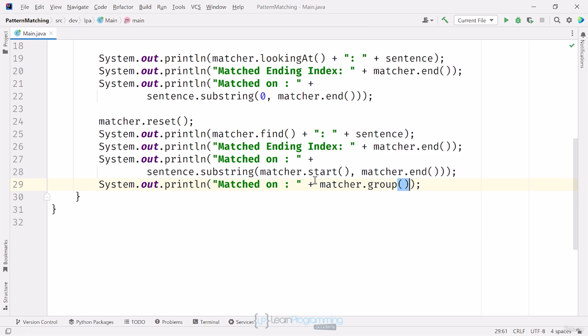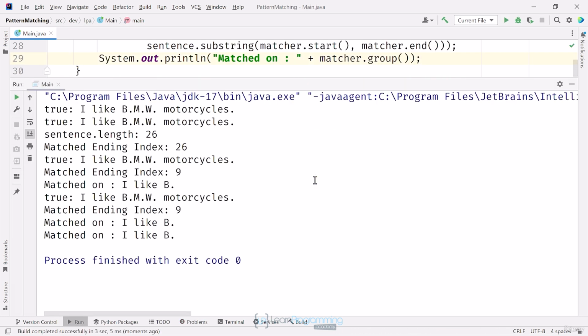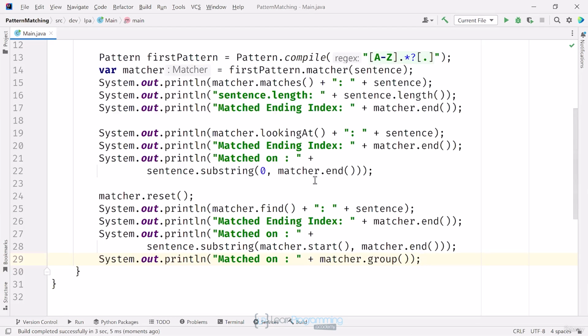Now I'll call group on matcher. Let's see what that gives us. I'll get the same result as the previous statement. The group method returns the subsequence of the previous match. This will change as I continue to call find.